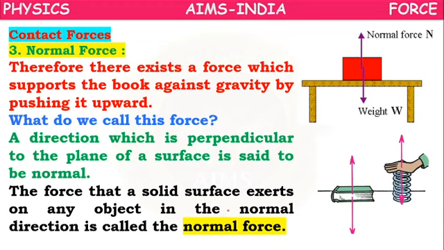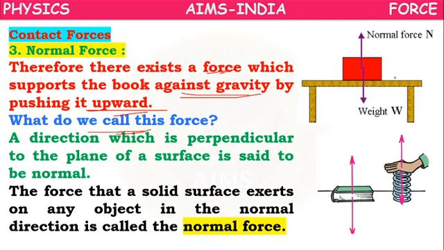Therefore, there exists a force which supports the book against gravity by pushing it upward. Why is the book not falling down? Because there is a force trying to push it upward, and because of that, the book is not falling. So what do we call this force?